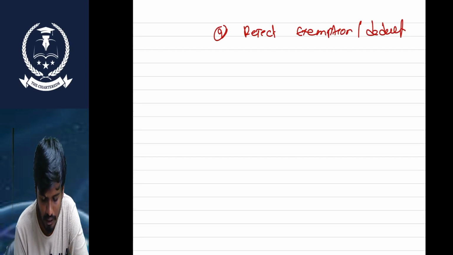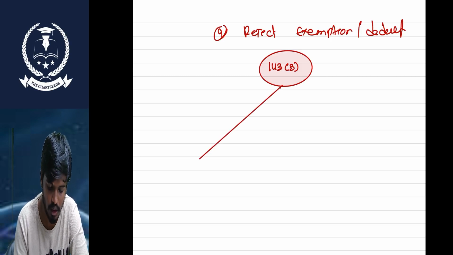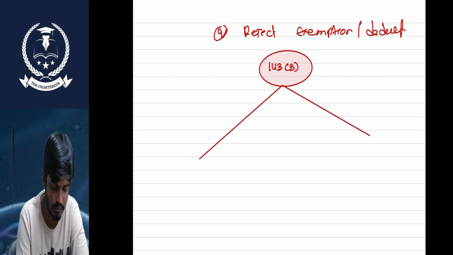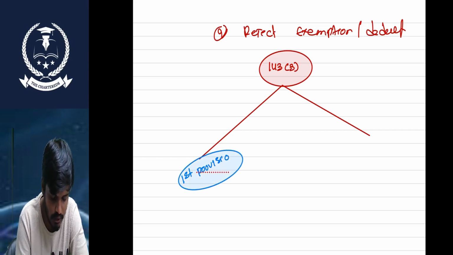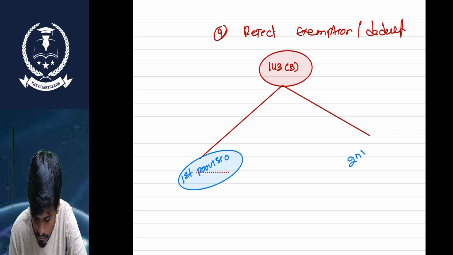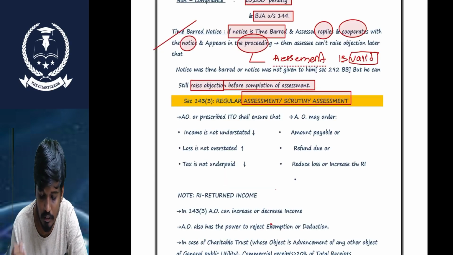Sir, section 143(3) has two provisions. What is the first provision? What is the second provision? Simply say, what is the first provision?